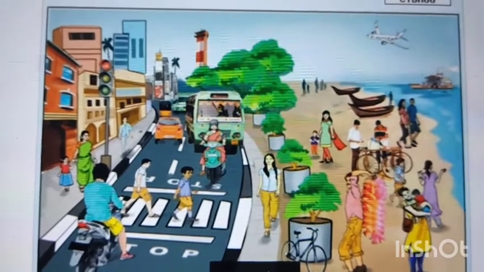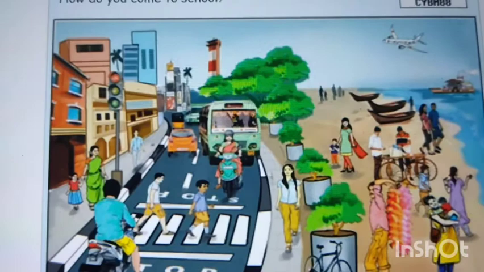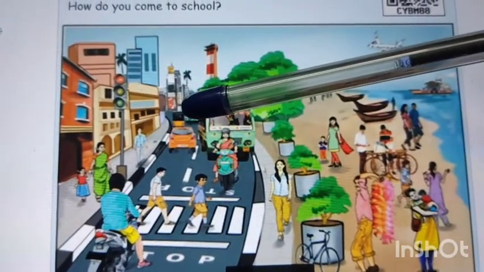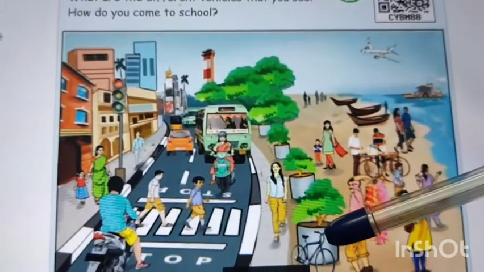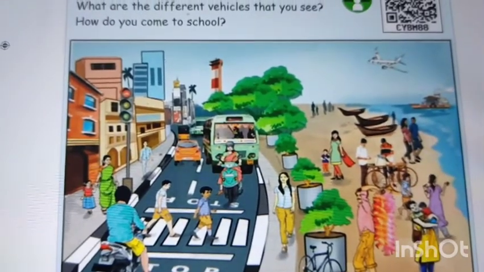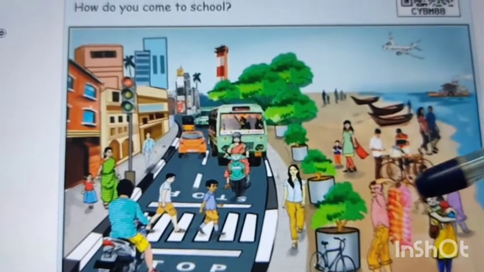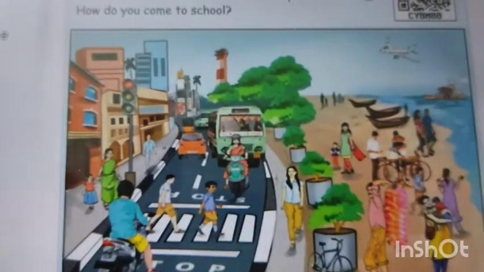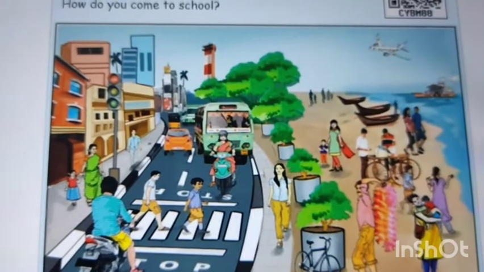See here in this picture, what vehicles can you see? Here is a bus, car, auto, a scooter, a bike. See a cycle also here. You can see this on your roads also. Boat, ship. Also here is an aeroplane. There are so many vehicles near us.